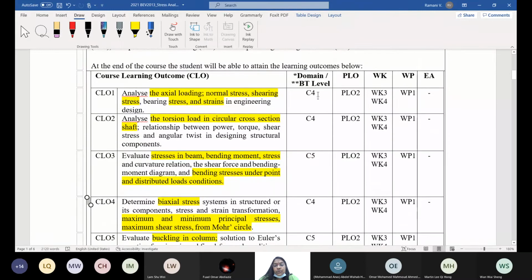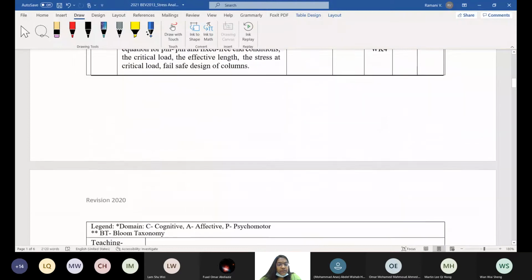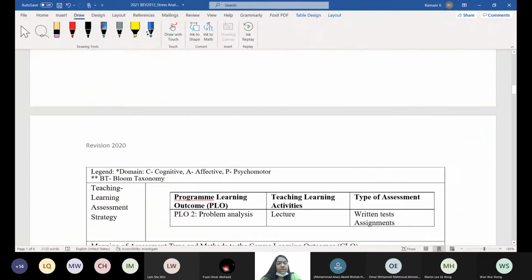What is C4? You studied Bloom's taxonomy, domains, OBE, outcome-based education. You would have come across the domain triangle. If you don't remember, I give it to you, it's here already.